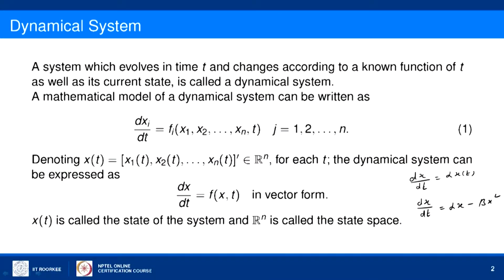In general, if there are more state variables, let us say x1 of t, x2 of t, up to xn of t are the n state variables, then in equation 1 we have a model dxi by dt, the rate of change of the state xi, equal to a function fi of all the states x1, x2, up to xn and the time.